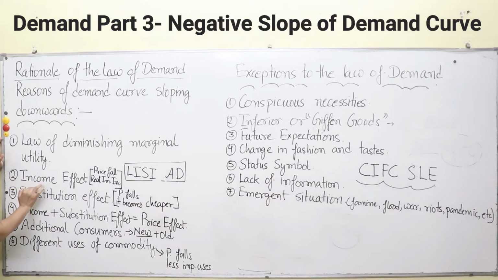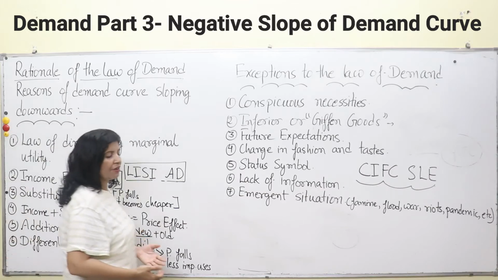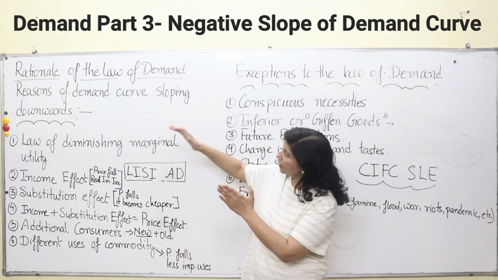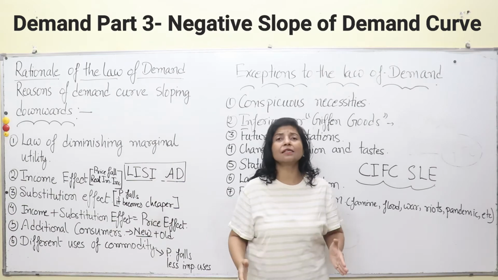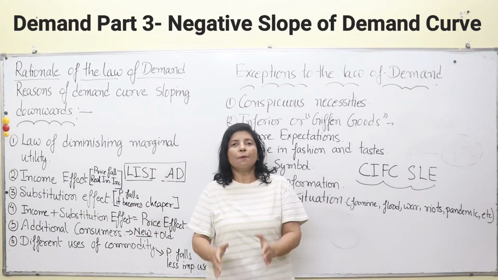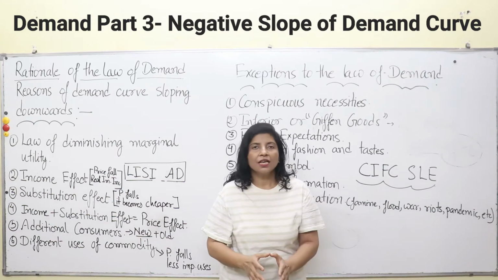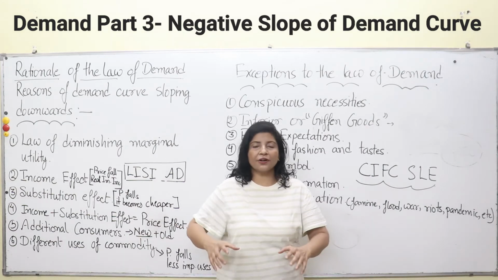Okay, then comes your income effect. Here the income effect is not the same as what we witness, that when our income increases we start purchasing more. This is not the same thing over here. In this answer, it is something else. See, when the price of something declines, right? When the price of something declines, you get additional money. How? Your real income increases.